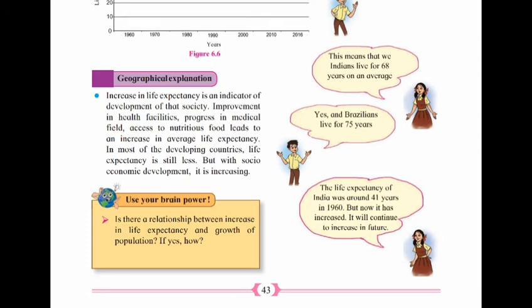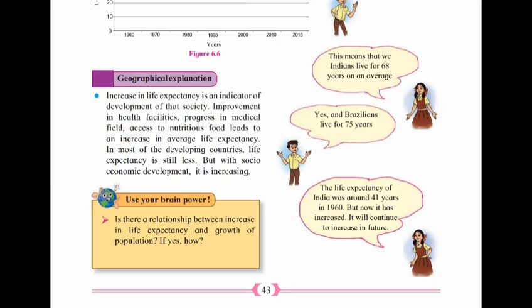The average age limit of an Indian is 68 and the average age limit of a Brazilian is 75.